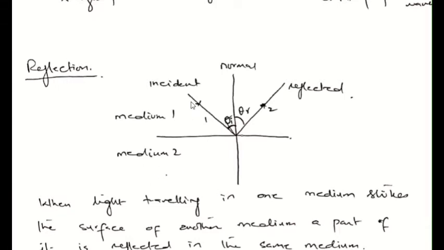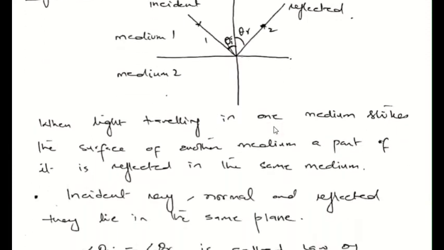So when this incident light strikes the interface of the medium, it will reflect back. And the important point is that the incident ray, the normal and the reflected ray must all lie in the same plane, and the angle of incidence must be equal to the angle of reflection. This is also known as the law of reflection, that is, angle of incidence is equal to angle of reflection.